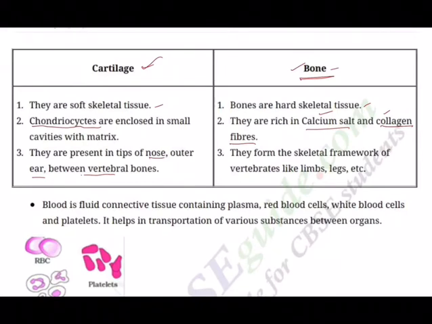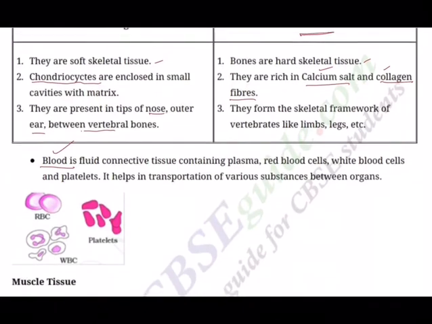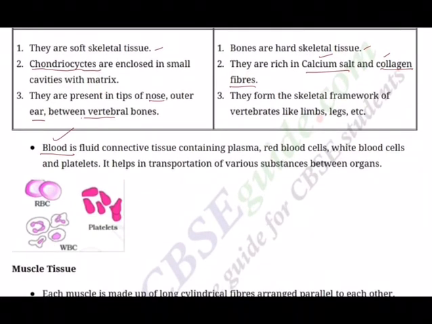And the third specialized connective tissue is blood. Blood is the fluid that is present in our body, and it contains four things: plasma, the liquid part of it, red blood cells or erythrocytes, white blood cells, and of course platelets or thrombocytes. It helps in transportation of various substances between organs. So basically, blood is a fluid connective tissue.